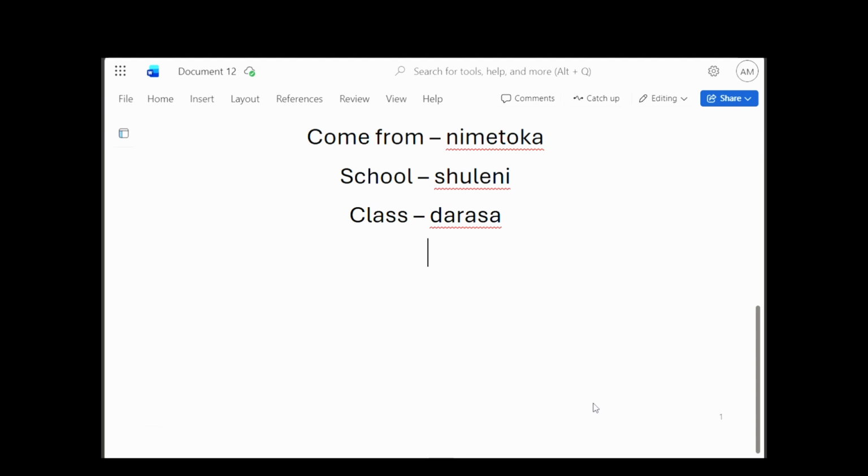So I am going to class. Okay, so this one let's put it in Swahili. I becomes mimi, as we have seen before. I am going to becomes ninaenda. Just one word. See how we have simplified these words in Swahili. I am going to becomes ninaenda. Class becomes darasa.